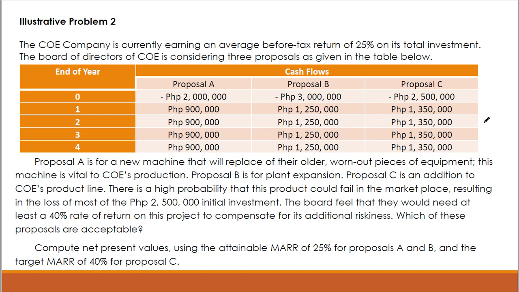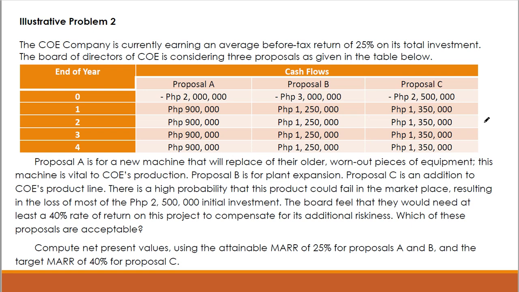So proposal A is for a new machine that will replace their older, worn out pieces of equipment. This machine is vital to COE's production. Next, proposal B is for plant expansion. And proposal C is an addition to COE's product line. There is a high probability that this product could fail in the marketplace.